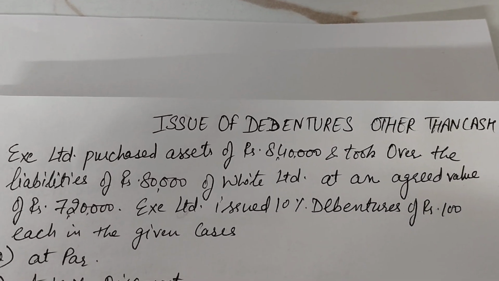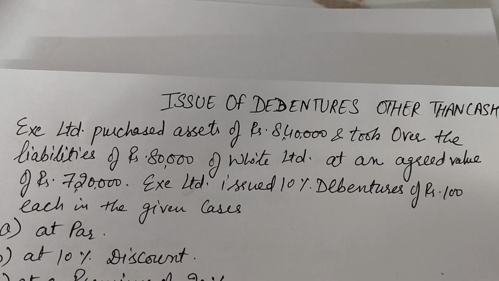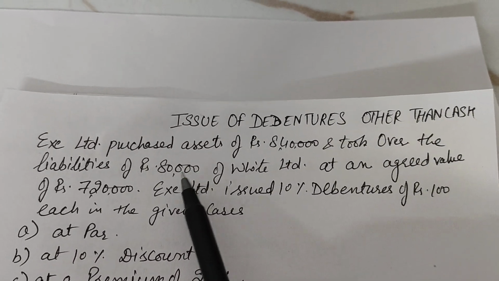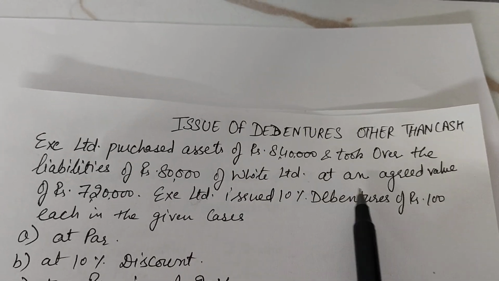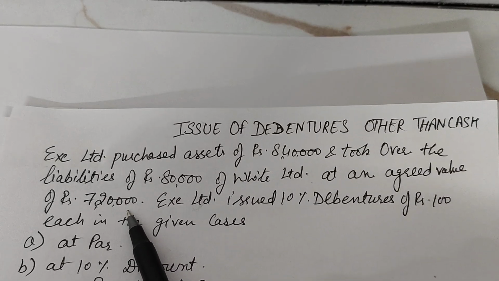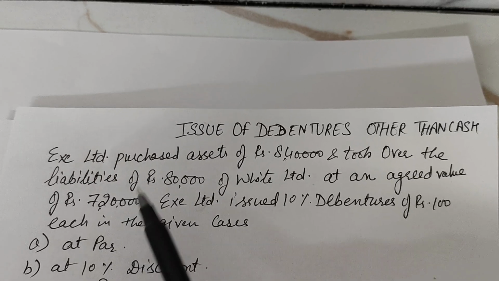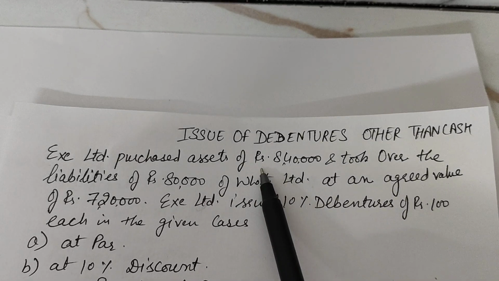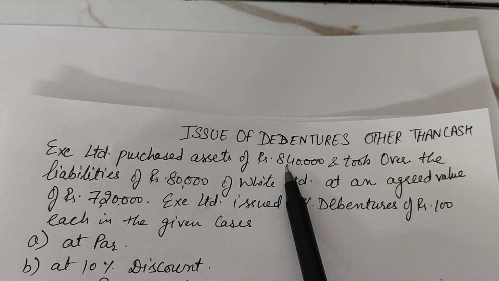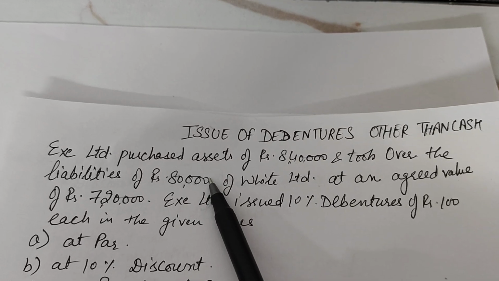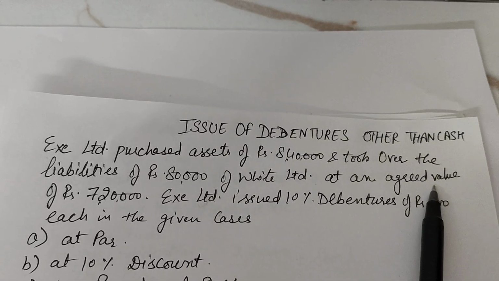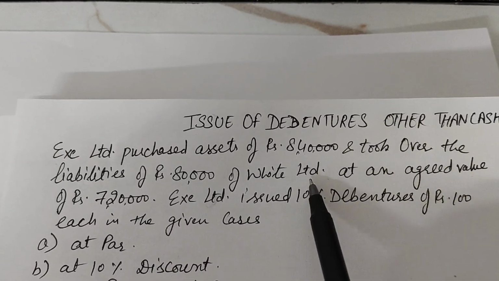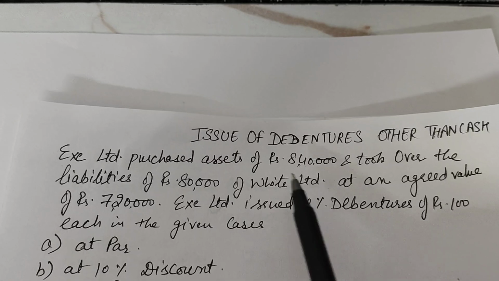X Limited purchased assets of rupees 8,40,000 and took over the liabilities of rupees 80,000 of White Limited at an agreed value of 7,20,000. So in this case, the assets are 8,40,000, liability 80,000. Assets carry a debit balance, so they would be debited. Liabilities would be credited. Agreed value means purchase consideration of 7,20,000. How much amount is payable to White Limited is